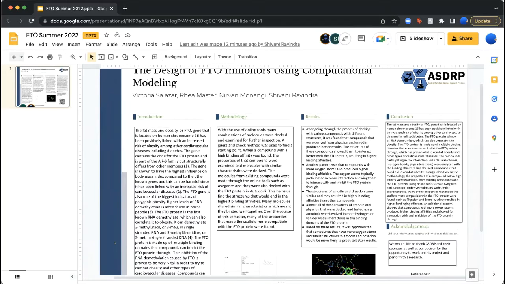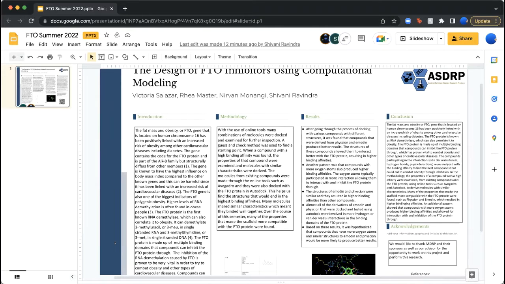Okay, so looking at our results, first, after going through the process of docking with various compounds with different structures, it was found that compounds that were derived from fisetin and emodin produced better results. The structures of these compounds allowed them to interact better with the FTO protein, resulting in higher binding affinities. Another pattern was that the compounds with more oxygen atoms also produced higher binding affinities, and the oxygen atoms typically participated in more interactions, allowing them to interact with and inhibit the FTO protein.